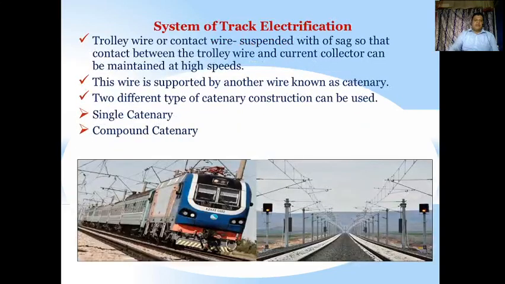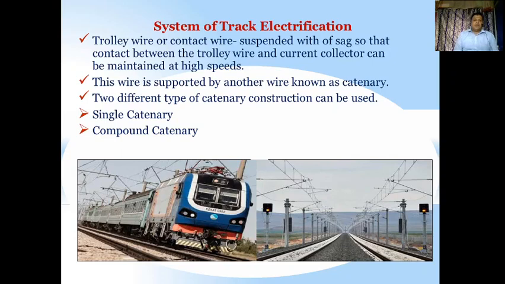Okay. Next, system of track electrification. A trolley wire or contact wire is suspended with a sag so that contact between the trolley wire and the current collector can be maintained at high speeds. So for electrification, we should have the connection between the trolley, the current collector, and the wire that is giving the power.